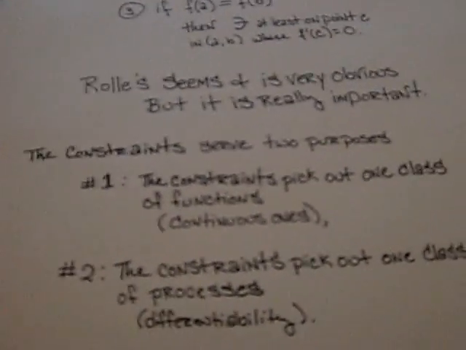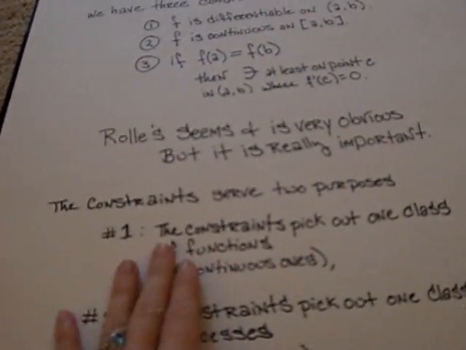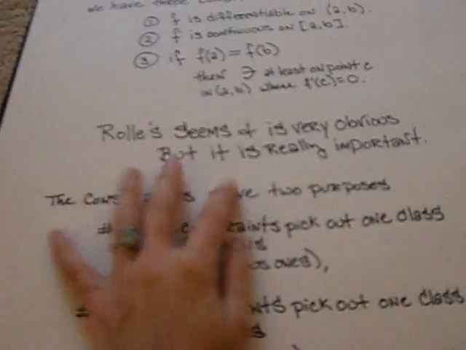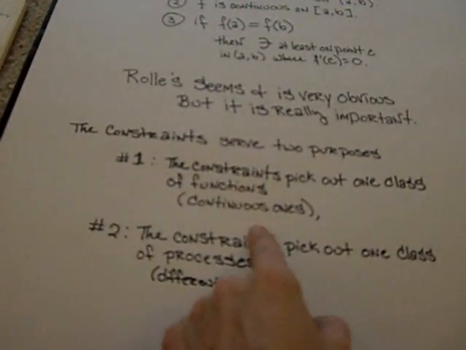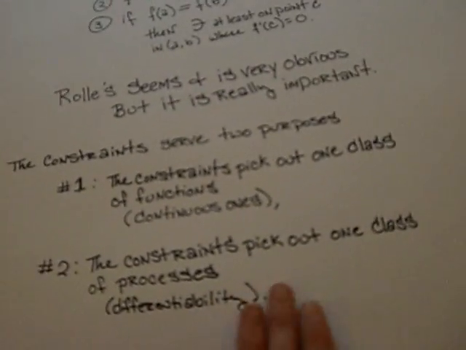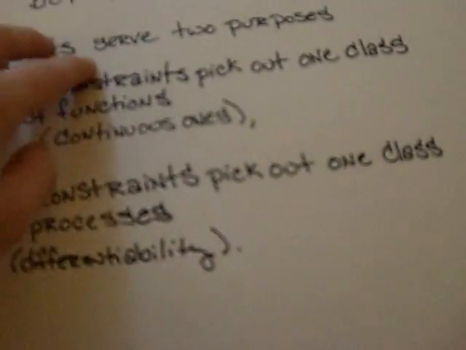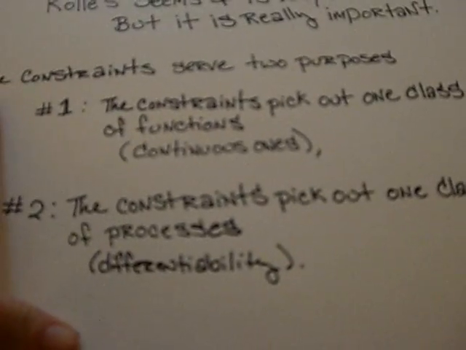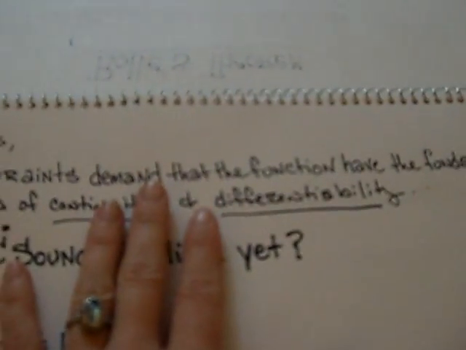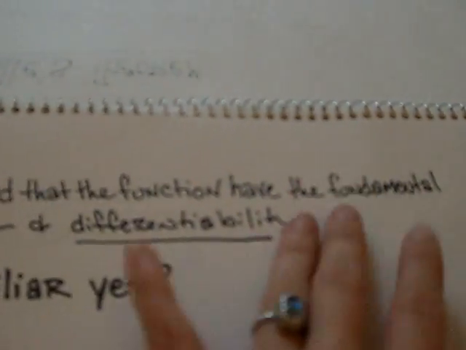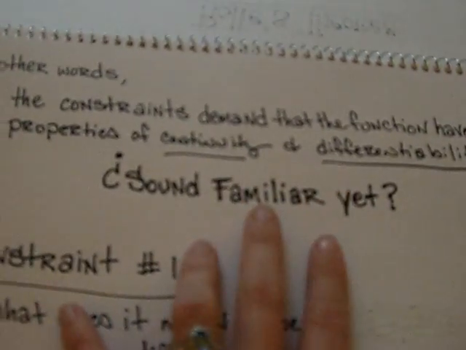So that's pretty interesting. The constraints, though, serve two purposes. The first constraint picks out one class of functions from all the other functions: only the continuous ones. Everything else, no. Continuous functions only. And then constraint number 2 picks out one class of processes for these functions that we picked out. In other words, the constraints demand that the function have the fundamental properties of continuity and differentiability. So that should sound pretty familiar.